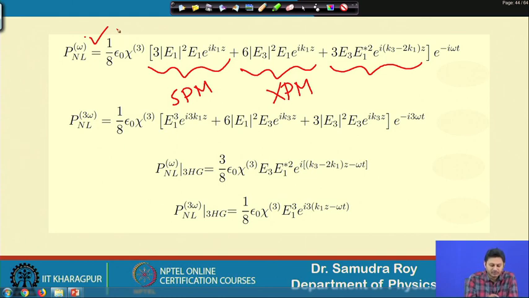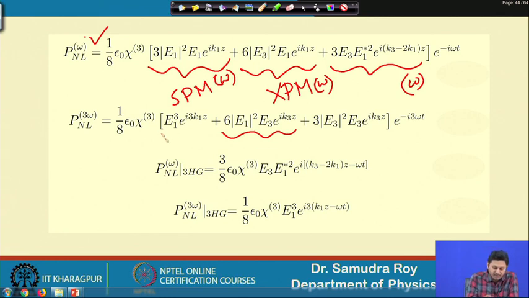In the similar way, for P nonlinear 3 omega, we have 3 terms. This is the self phase modulation related to omega field, cross phase modulation related to omega field, third harmonic generation term due to the omega field. This is not a third harmonic generation term critically, but this is a term which corresponds to third harmonic generation.